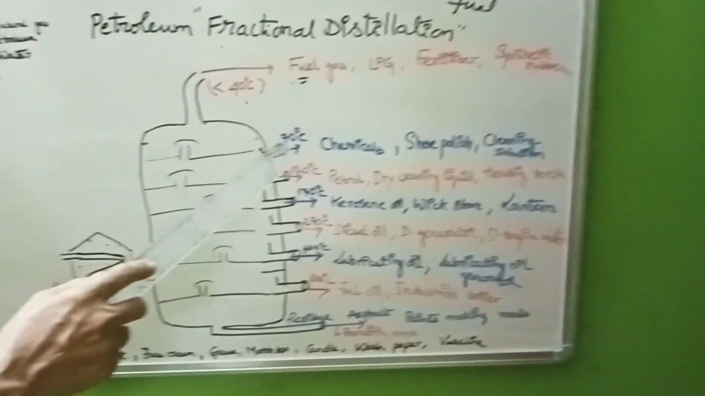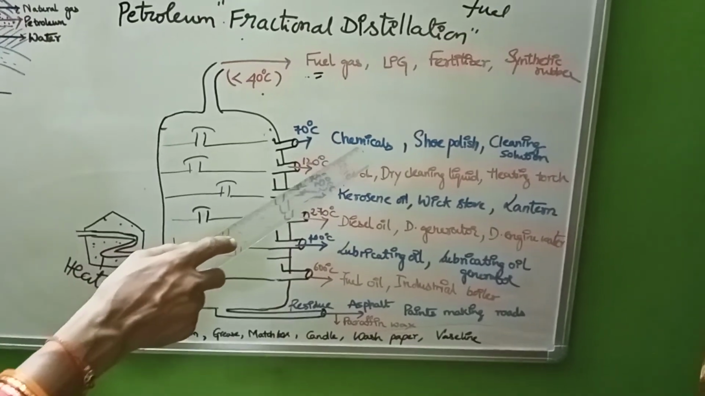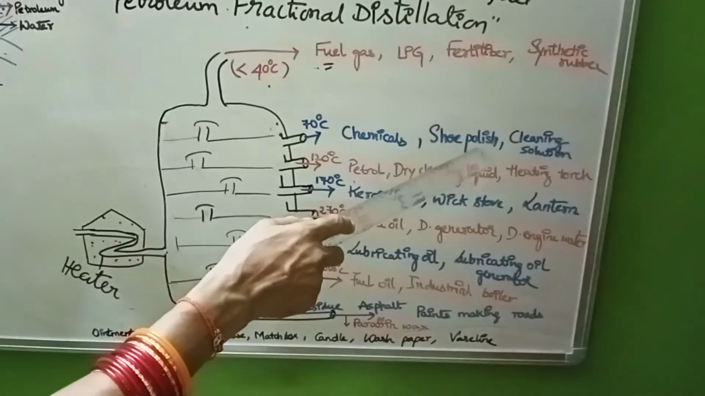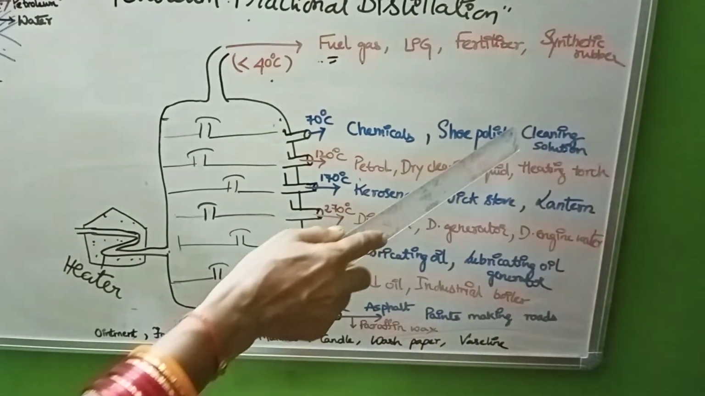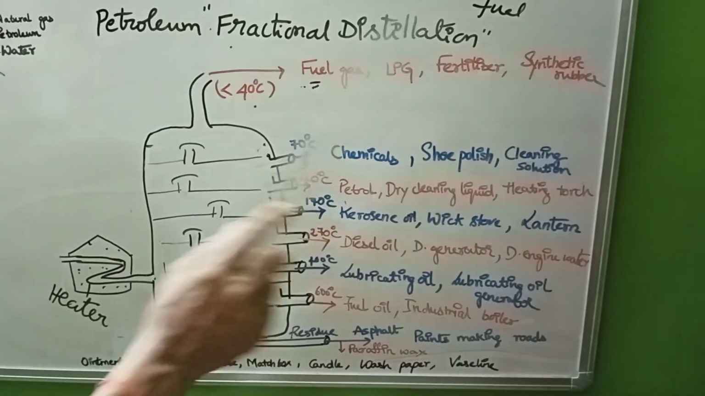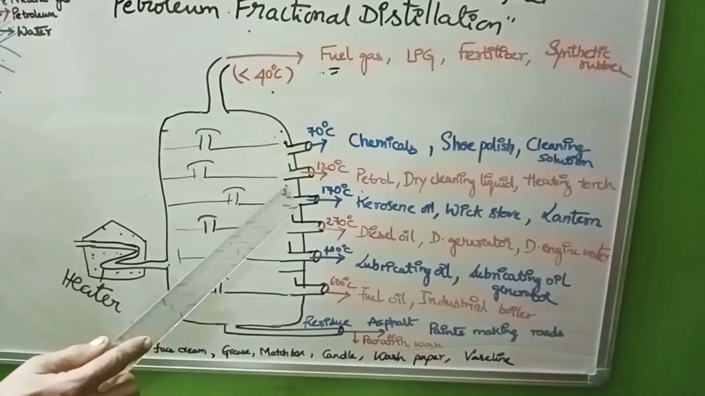Next, let us see 70 degrees Celsius. Some of the chemicals are released here. They are used in making shoe polish and cleaning solutions. Cleaning means it may be Lysol or glass cleaning. We are using chlorine-based cleaners like that. They make cleaning solutions.